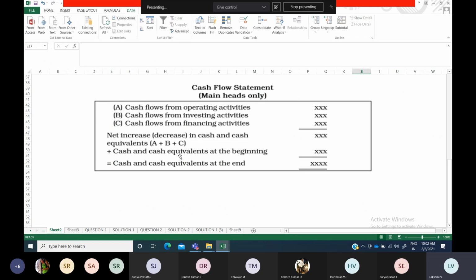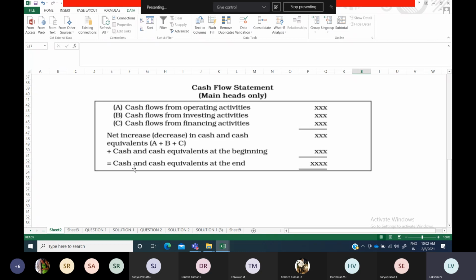That is the general way, without following accounting standard 3. But if the cash flow statement has to be prepared based upon accounting standard 3, and you want to follow all these things, then you will be considering operating activities, investing activities and financing activities, and prepare accordingly.